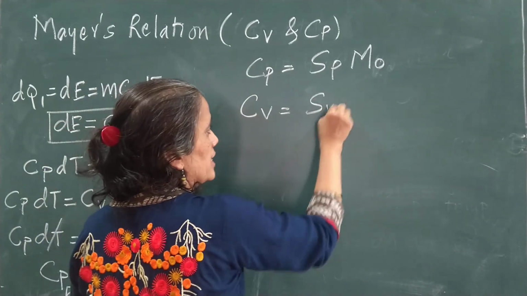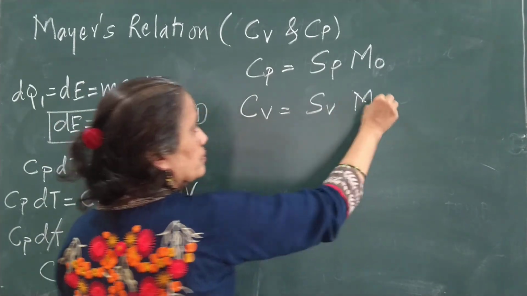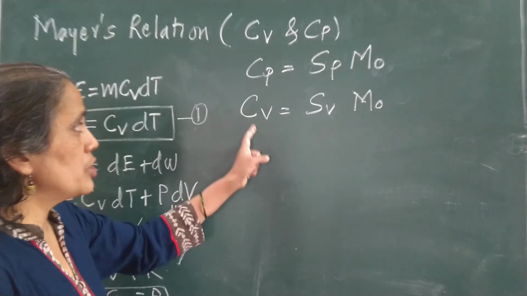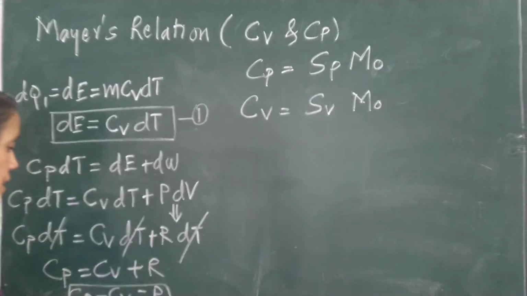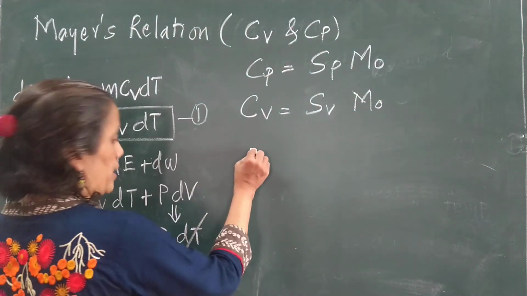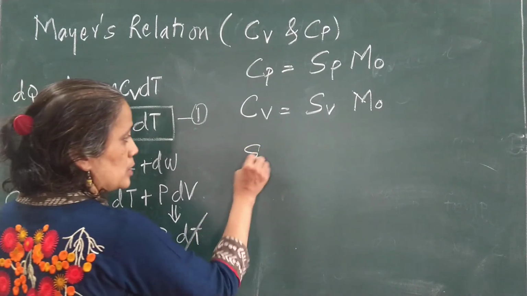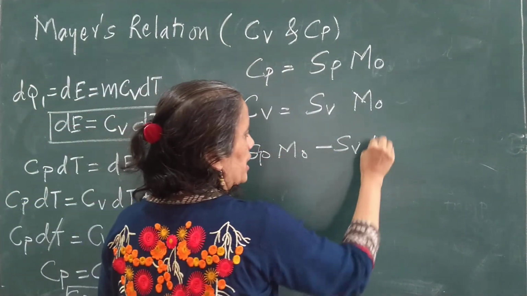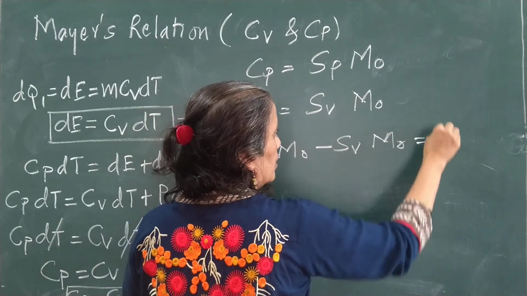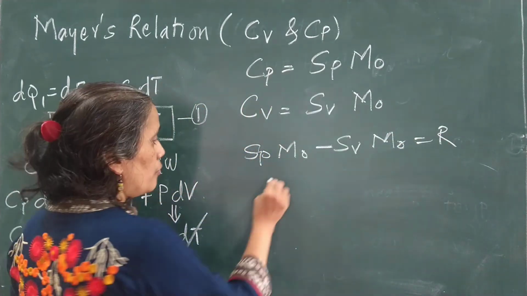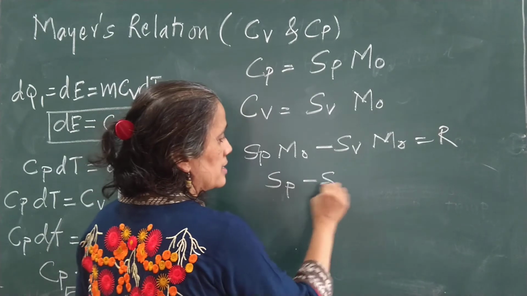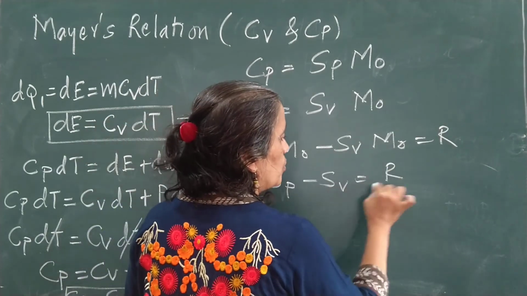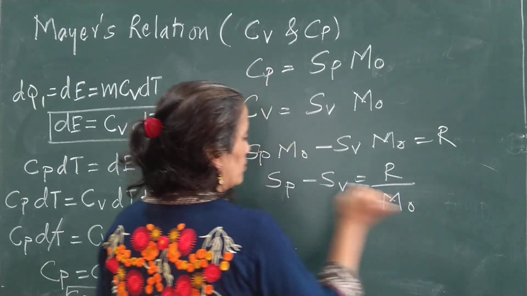This Cp can be written as Sp into M0, or mass M0 I can say, and the Cv can be written as Sv M0. If I substitute the value of Cp and Cv here in this relation, what I am getting? Sp M0 minus Sv M0 is equal to R. Therefore, Sp minus Sv is equal to R upon M0.